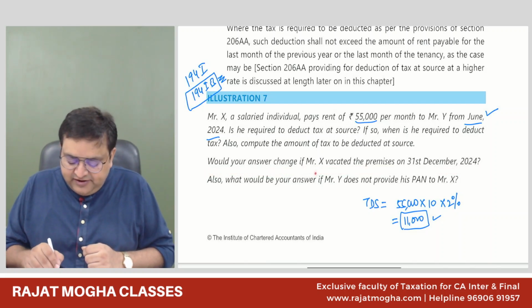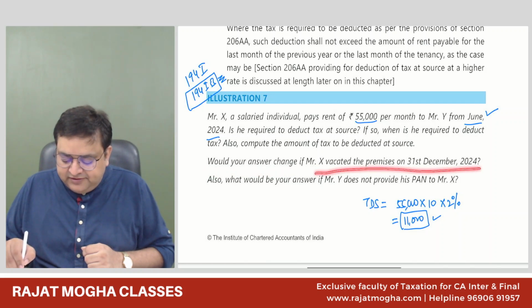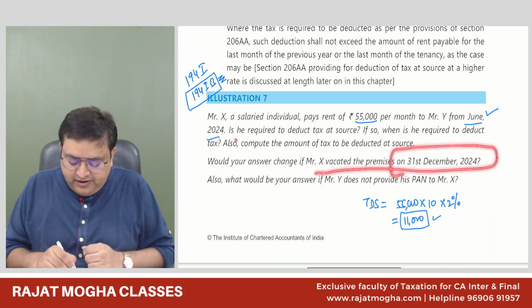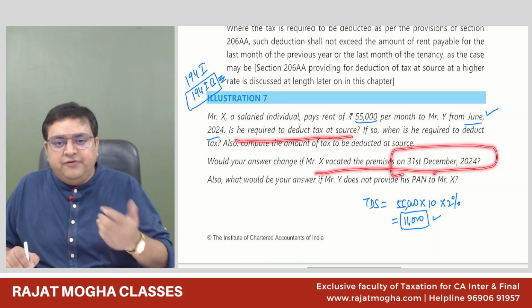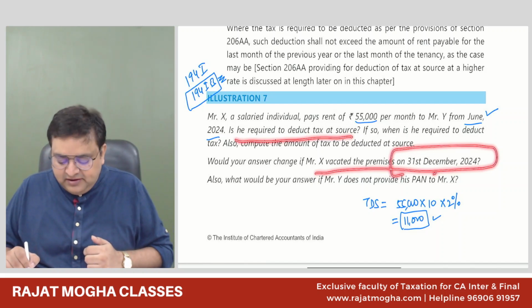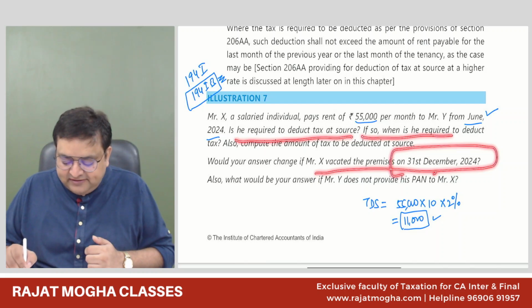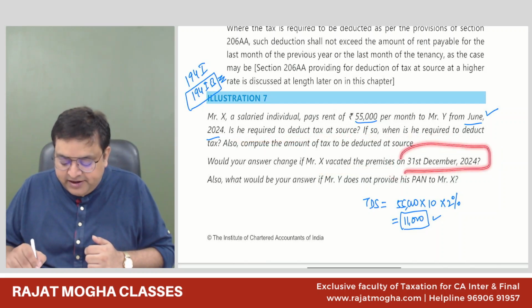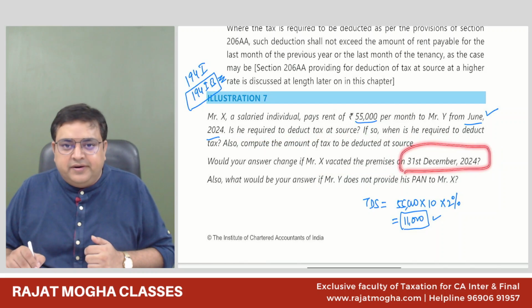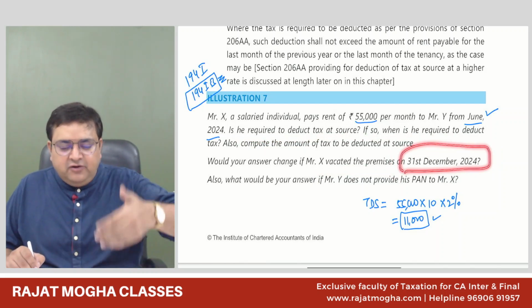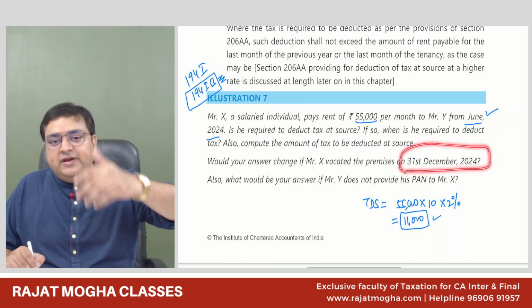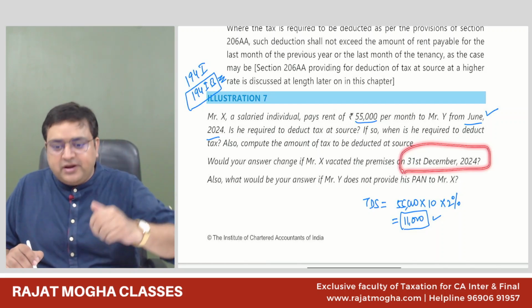In that case, if he has vacated the property on 31st December 24, is he required to deduct the TDS? Yes. Why? Because every month the rent is more than 50,000 rupees. Still yes. If so, when is he required? On 31st December, because now he is vacating the property before the end of the year, in the middle of the year. So whenever you are paying the last month rent, you are required there.